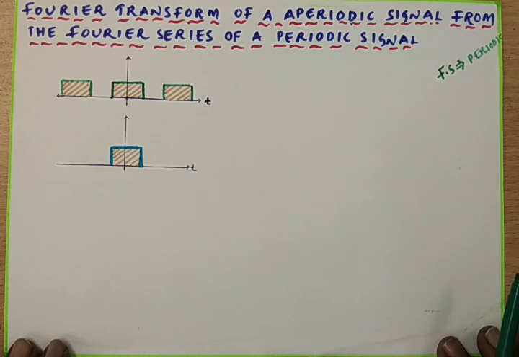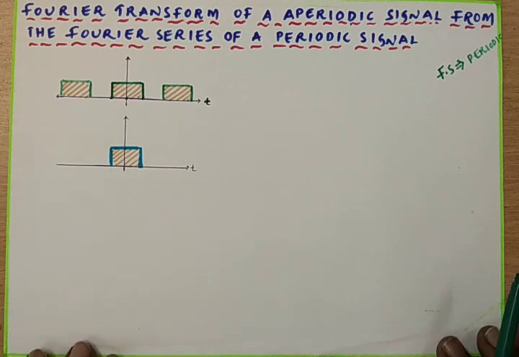So here we are using the Fourier transform as a mathematical tool to analyze periodic as well as aperiodic signals. That is the first function of the Fourier transform. The second function is that it can be used to convert the time domain signal into the frequency domain signal, in which we can easily study the behavior of a signal. The frequency domain is a very convenient way to analyze any signal. Now I am going to discuss the derivation for the Fourier transform of a periodic signal.